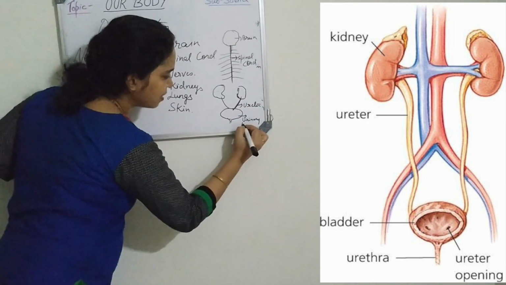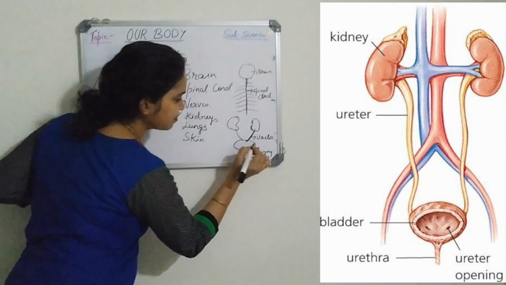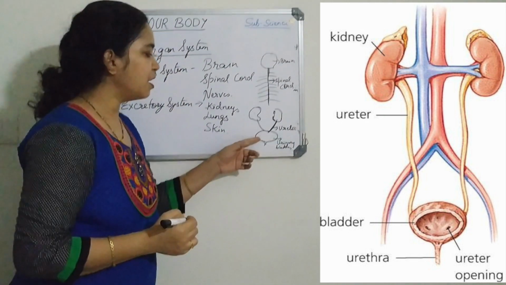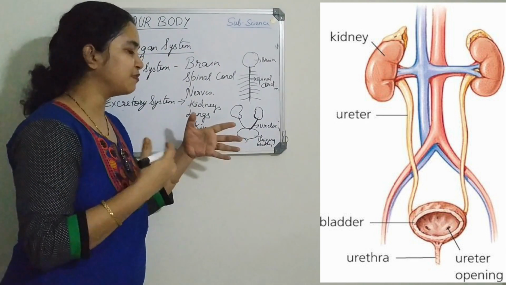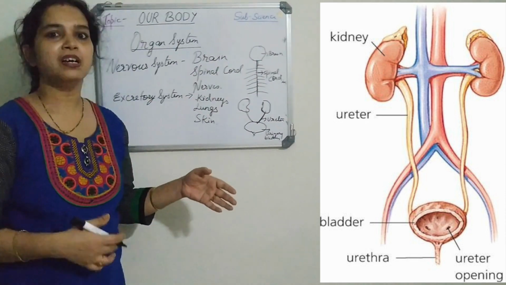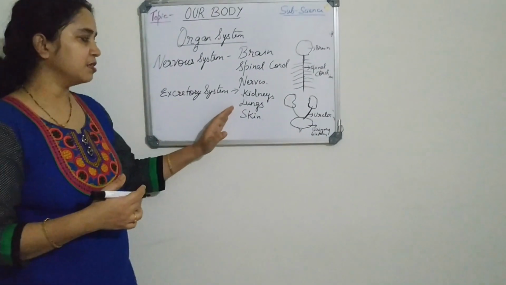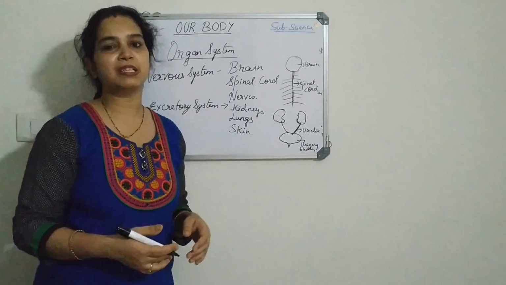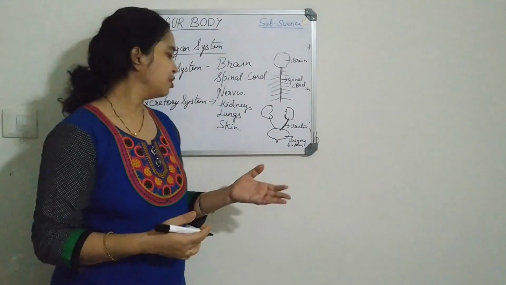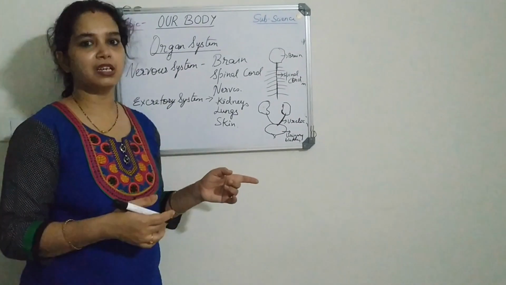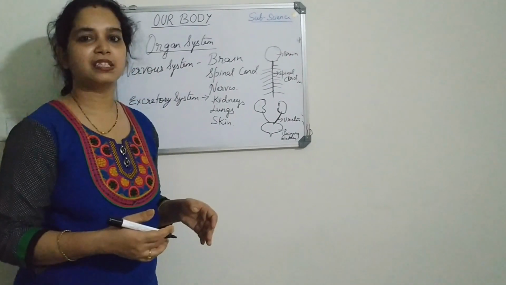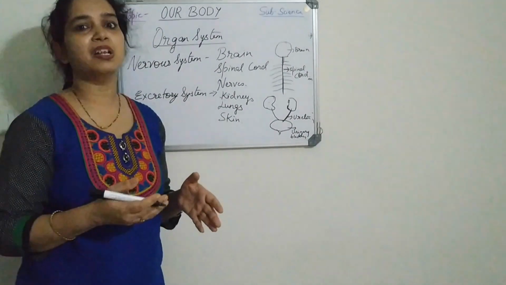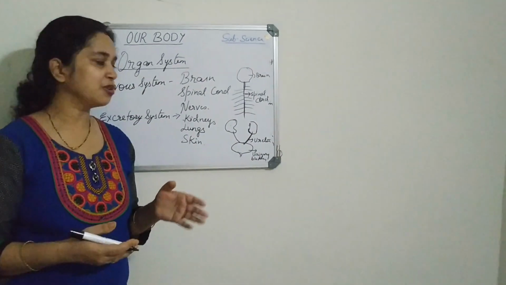From the urinary bladder, when it is full, the urine is expelled out of the body. Also the lungs help us to expel the carbon dioxide through our nose. The skin helps us to excrete the salt and the unwanted water.